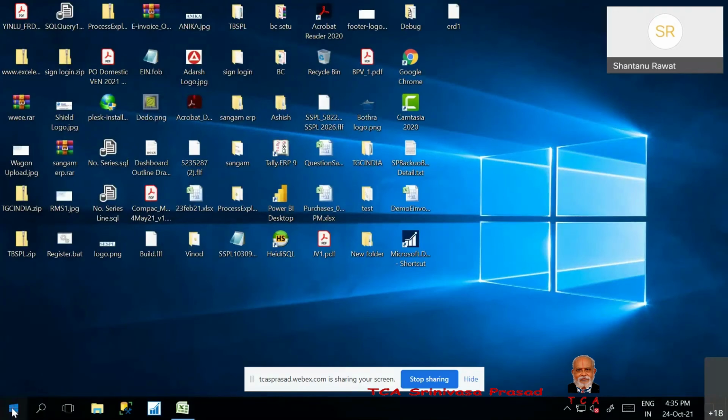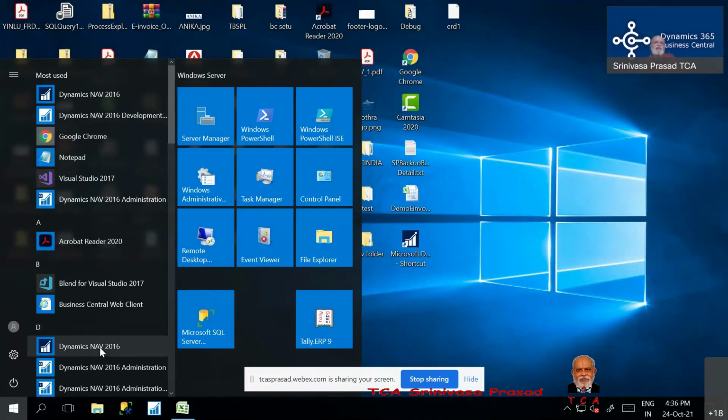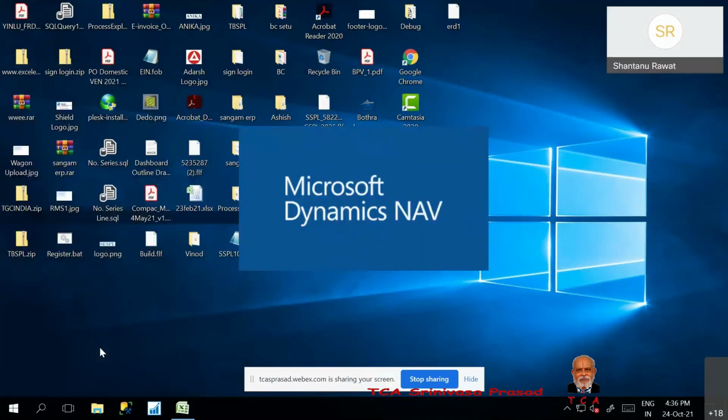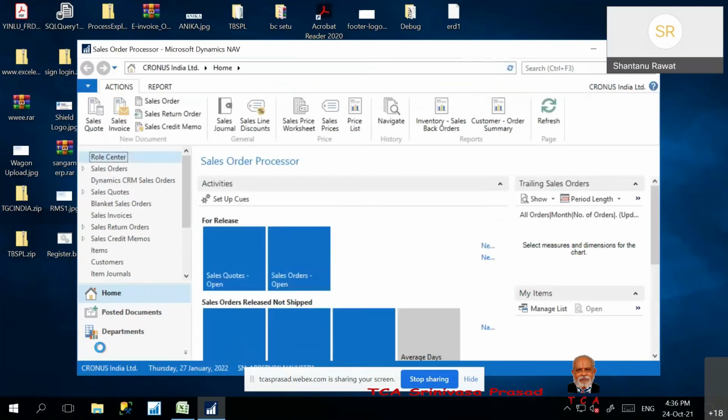That means a super user, or are all users charged the same? No, actually I just put it on the higher side. A super user will have around 7,600 or something per user per month, and there is a light user concept also, which comes to a couple of thousands only.